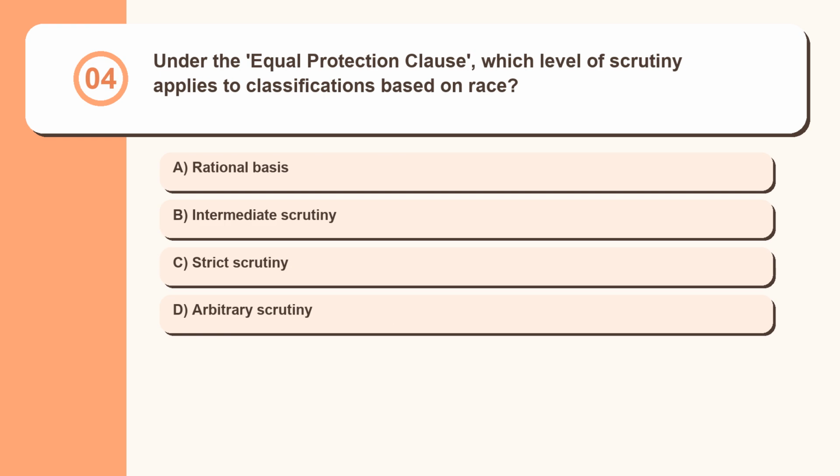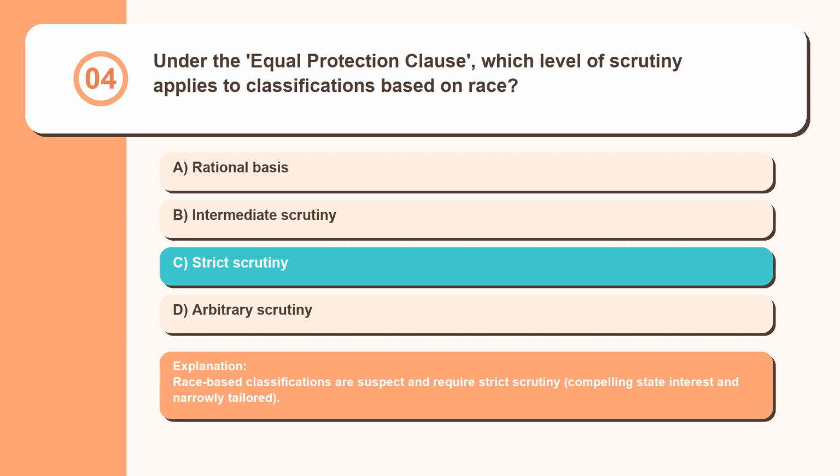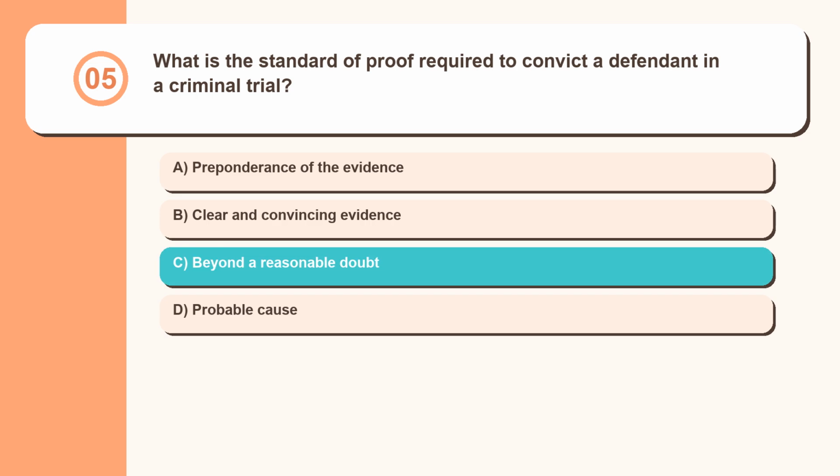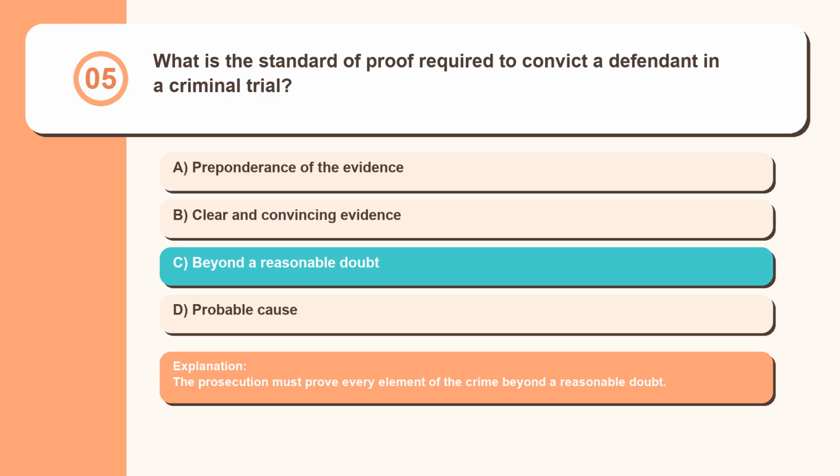Question 4. Under the Equal Protection Clause, which level of scrutiny applies to classifications based on race? Rational basis, intermediate scrutiny, strict scrutiny, arbitrary scrutiny. Race-based classifications are suspect and require strict scrutiny: compelling state interest and narrowly tailored. Question 5. What is the standard of proof required to convict a defendant in a criminal trial? Preponderance of the evidence, clear and convincing evidence, beyond a reasonable doubt, probable cause. The prosecution must prove every element of the crime beyond a reasonable doubt.